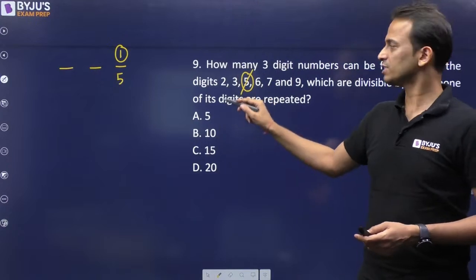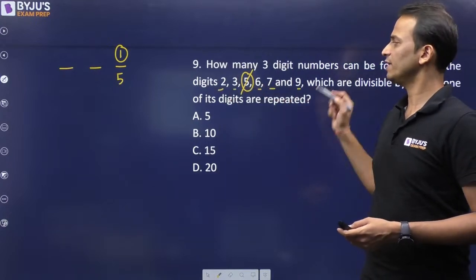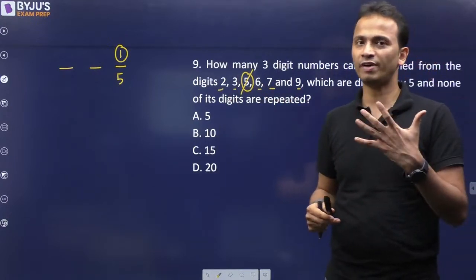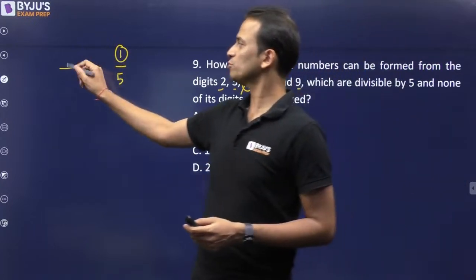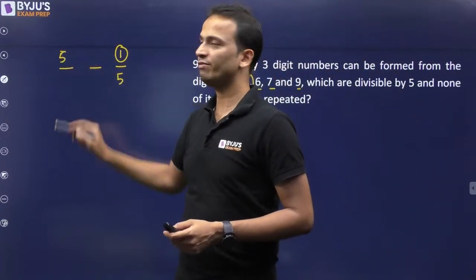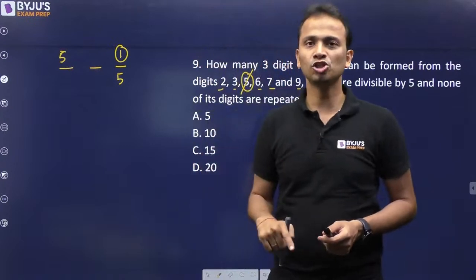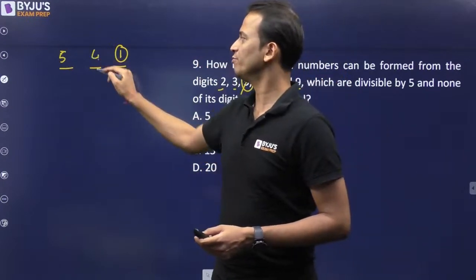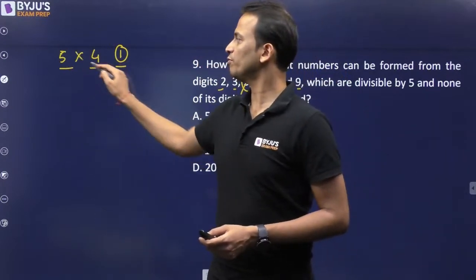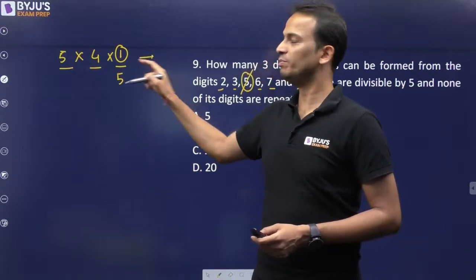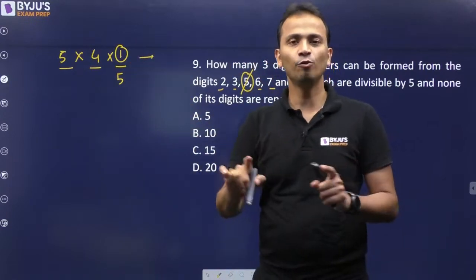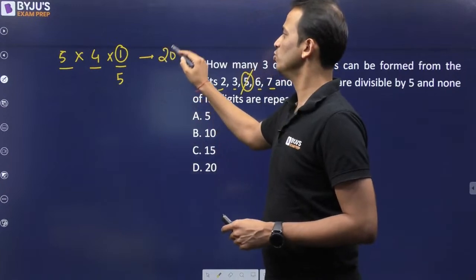Now the remaining digits are 2, 3, 6, 7 and 9. We are left with 5 digits. So the leftmost place can be filled in a total of 5 ways. Since the repetition is not allowed, the next place can be filled in 4 ways. So the number of 3 digit numbers that can be formed will be the product of these, 5 into 4 into 1, that is equal to 20.